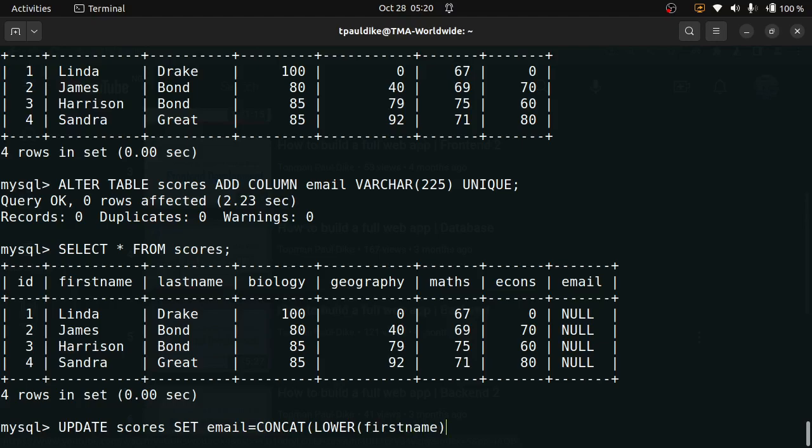It's getting complex, right? Okay, let's take it bit by bit to avoid confusion. Okay, concat is a function, right?